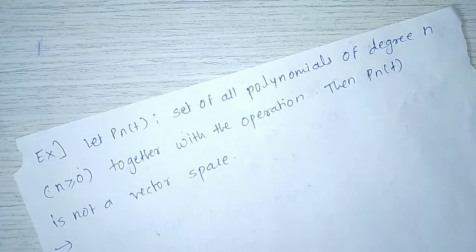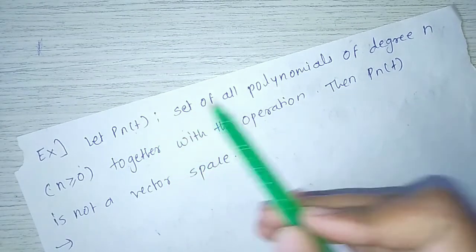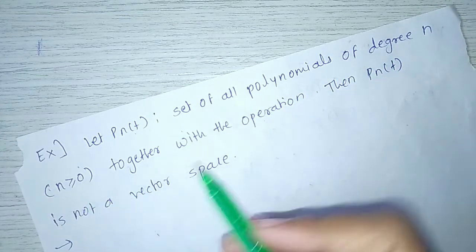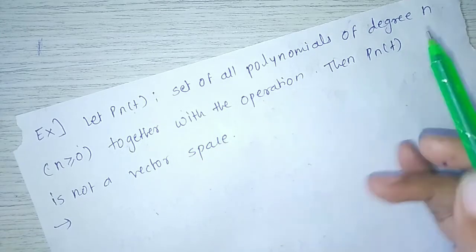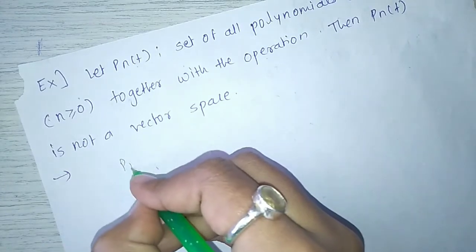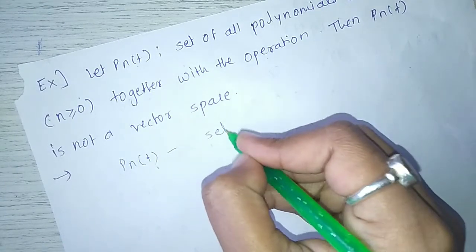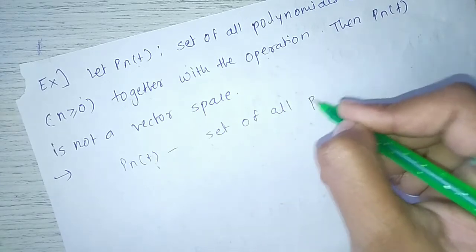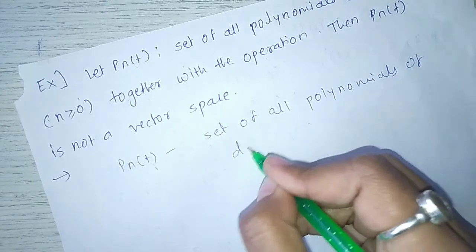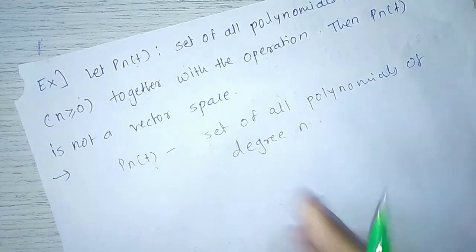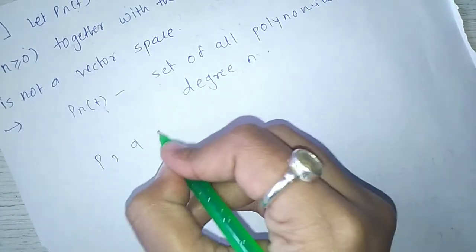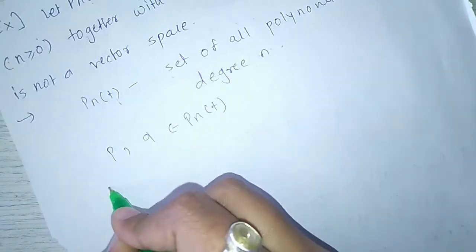Hello students. Next example: let Pn of t be the set of all polynomials of degree n, n greater than or equal to 0, together with the operations. Then Pn of t is not a vector space. Pn of t is the set of all polynomials of degree n. Take two polynomials p and q which belong to Pn of t.